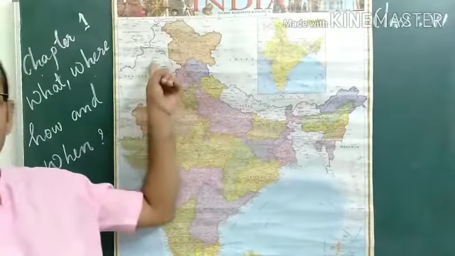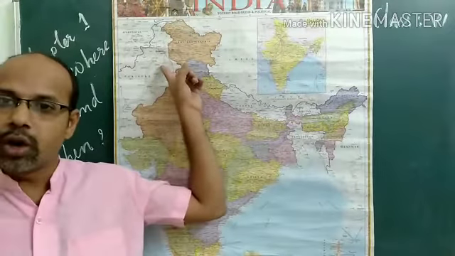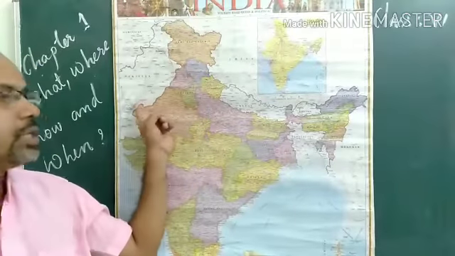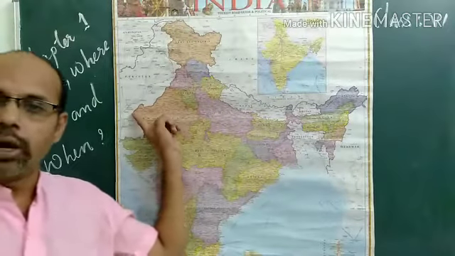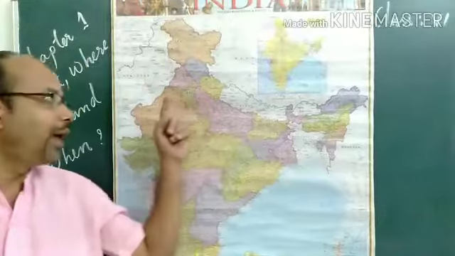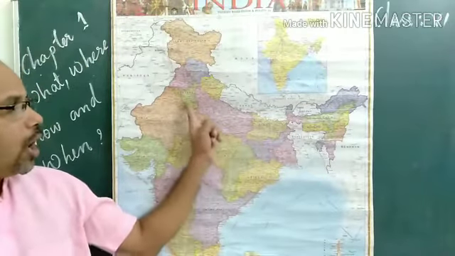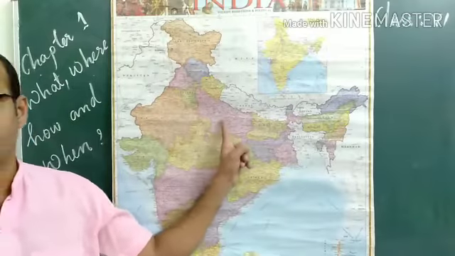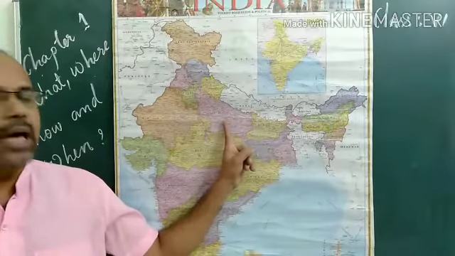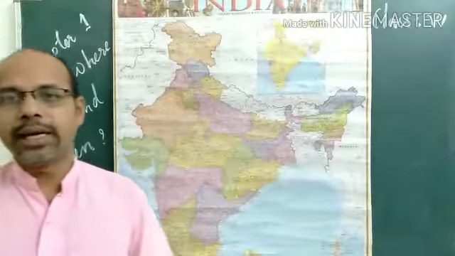So earlier, about 4,700 years ago, many cities were established on the banks of river Indus. Later, about 2,500 years ago, other cities were set up on the banks of river Ganga and Yamuna.